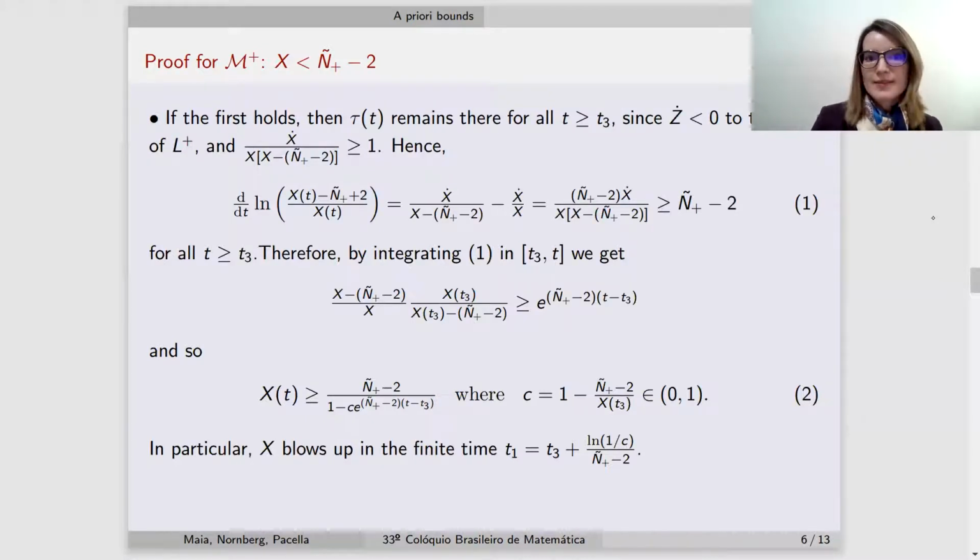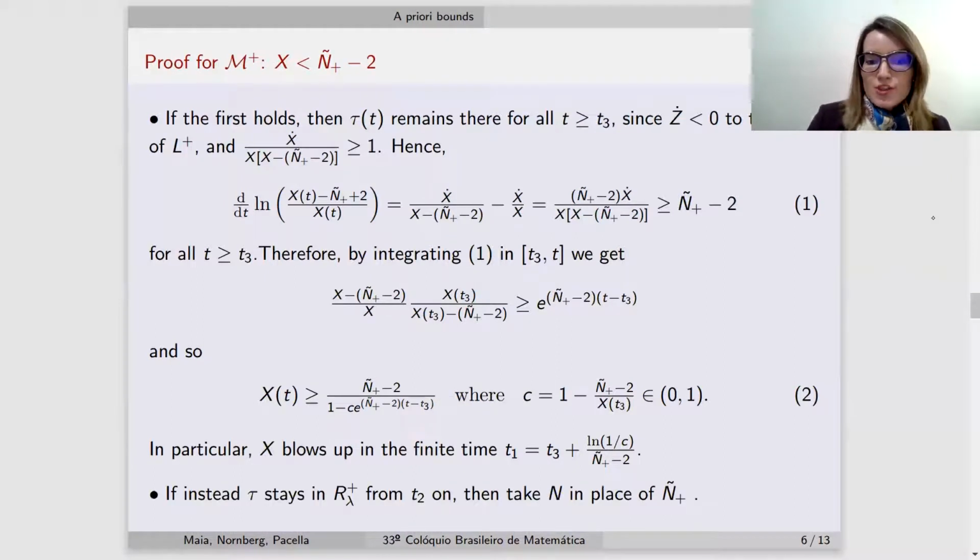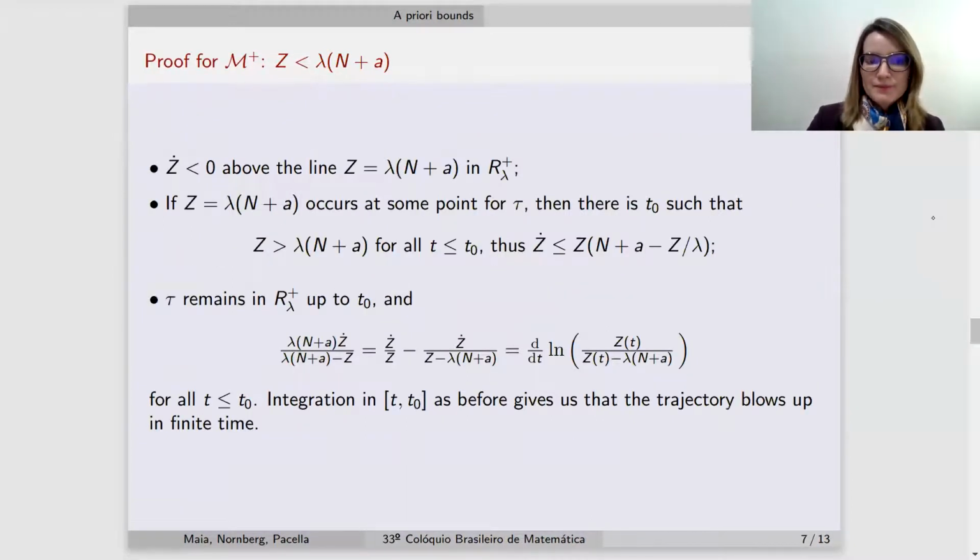And this contradicts the assumption that we had a trajectory defined for all time. In the same way, if the trajectory stayed in the region R plus forever, we can argue by performing the same integration, arguing with the equation in the region R plus. And this we prove.